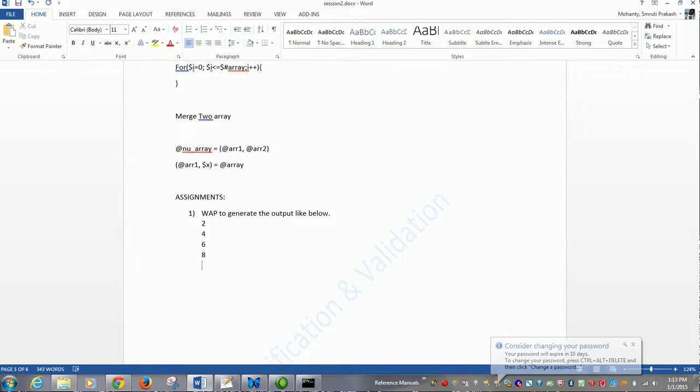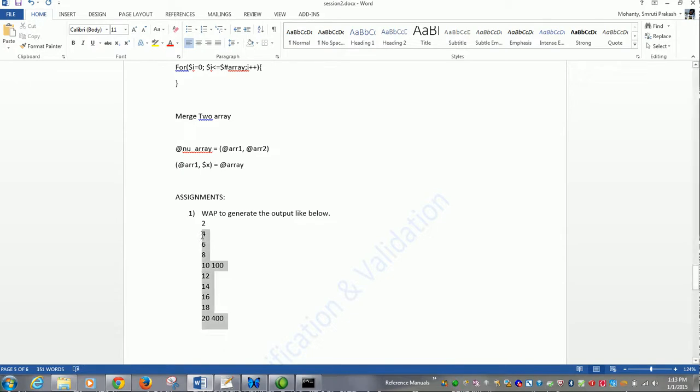Now you see these are printed in steps of 2. Then 12, 14, 16, 18, 20. Now in case of a multiple of 10, you square it. Okay, so the output must be like this.